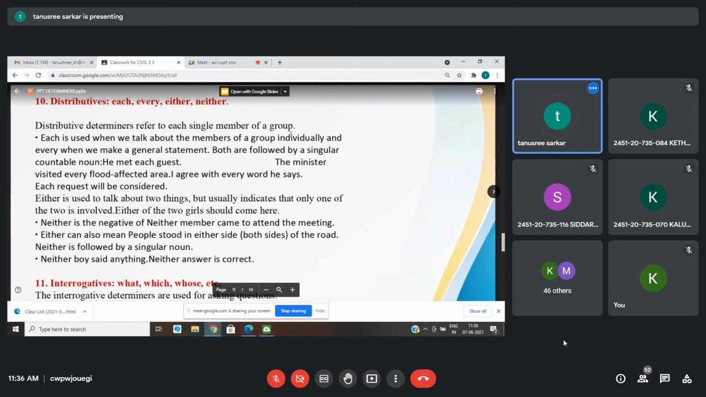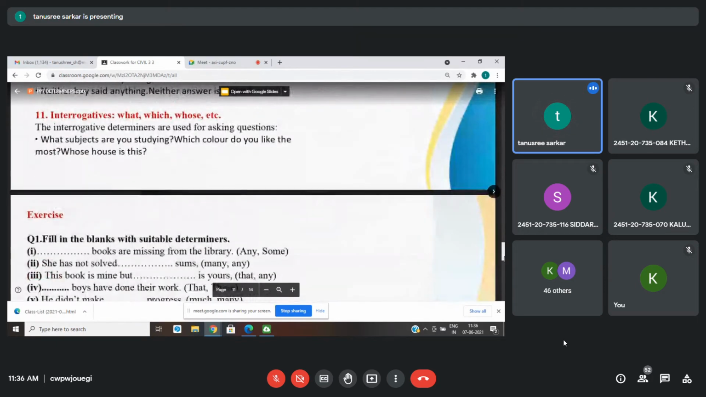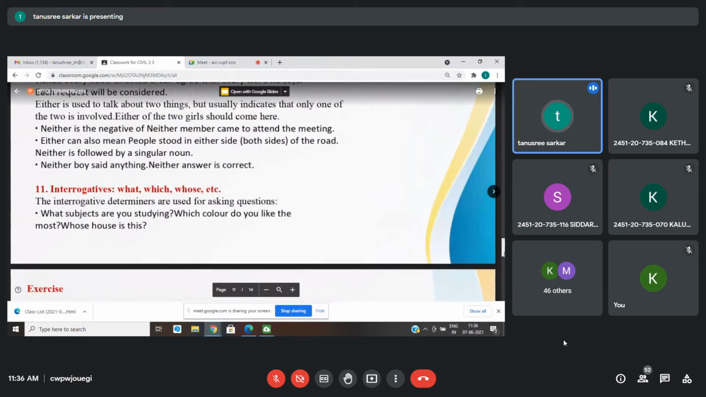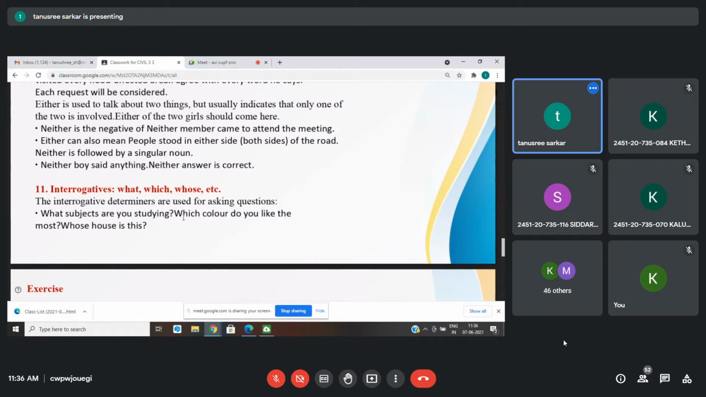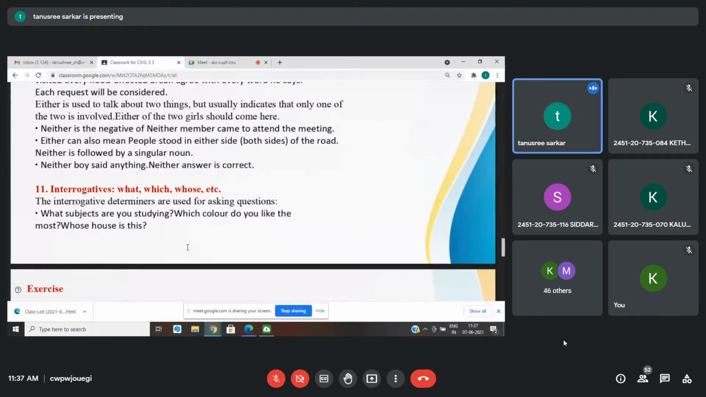That's it. Then you have the interrogatives, which are your what, which, whose, etc. Now, interrogatives means your WH sentences. In those sentences, you will get these question words. They are called the question markers. They are called the interrogatives. Okay, you can make use of them while framing sentences.